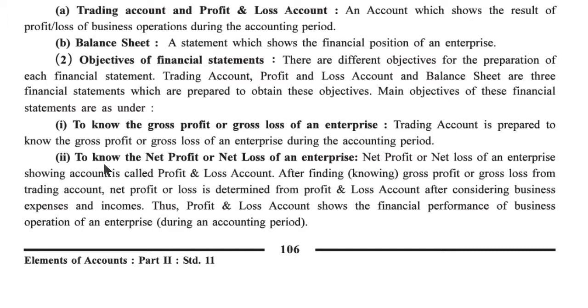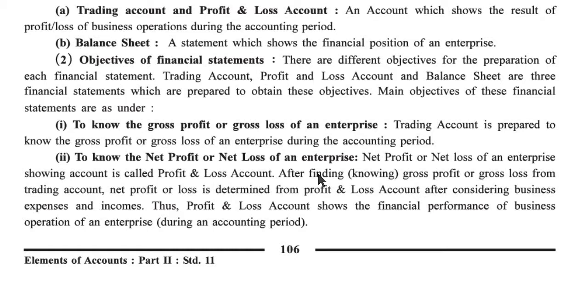Now second, to know the net profit or net loss of an enterprise. The account showing the net profit or net loss of an enterprise is called the profit and loss account. After finding gross profit or gross loss from the trading account, net profit or loss is determined from the profit and loss account after considering business expenses and incomes.